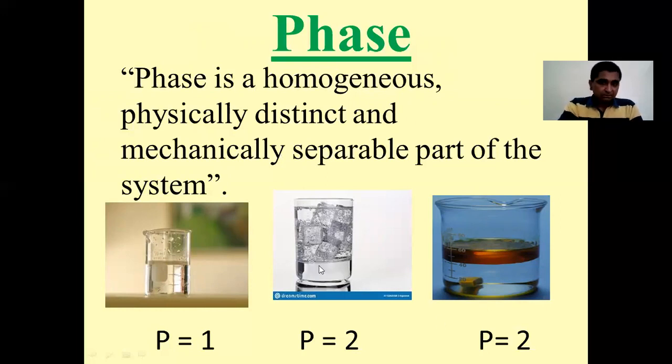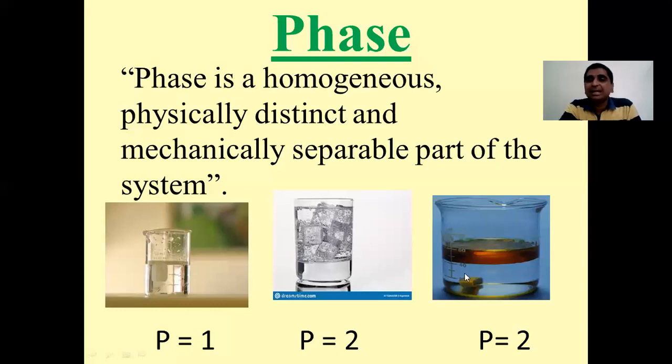Now in this second picture you can find two parts. The overall system is water plus ice. Here this ice looks different from this water, or this water looks different from this ice. So here there are two phases. Now let us consider a third example, or even in the second example we can consider water, and if to that water some sand is added, that becomes a biphasic system. There are two phases inside that.